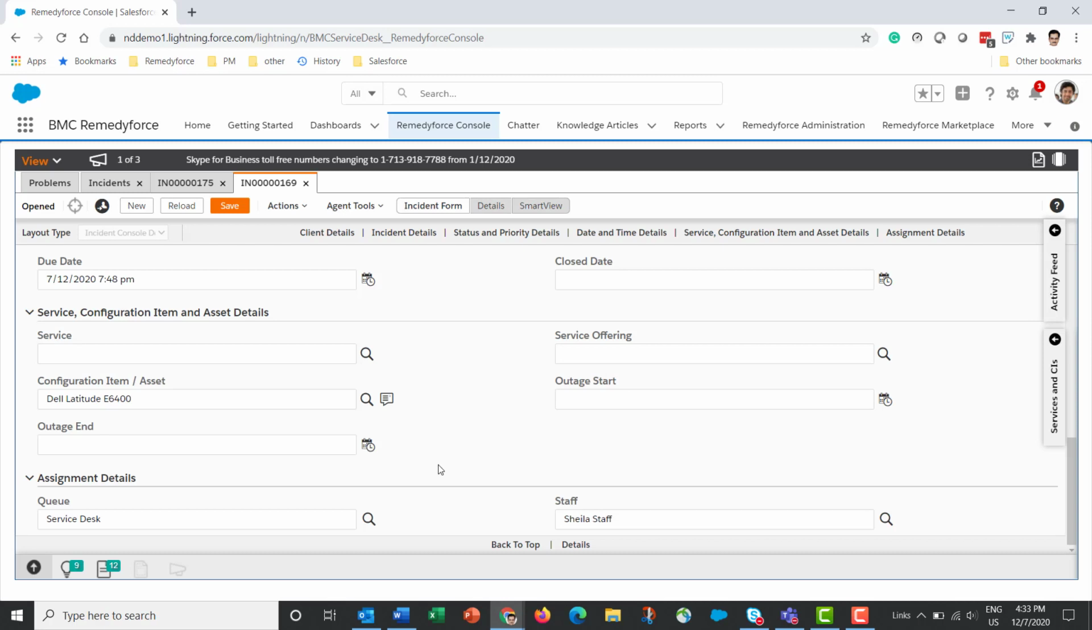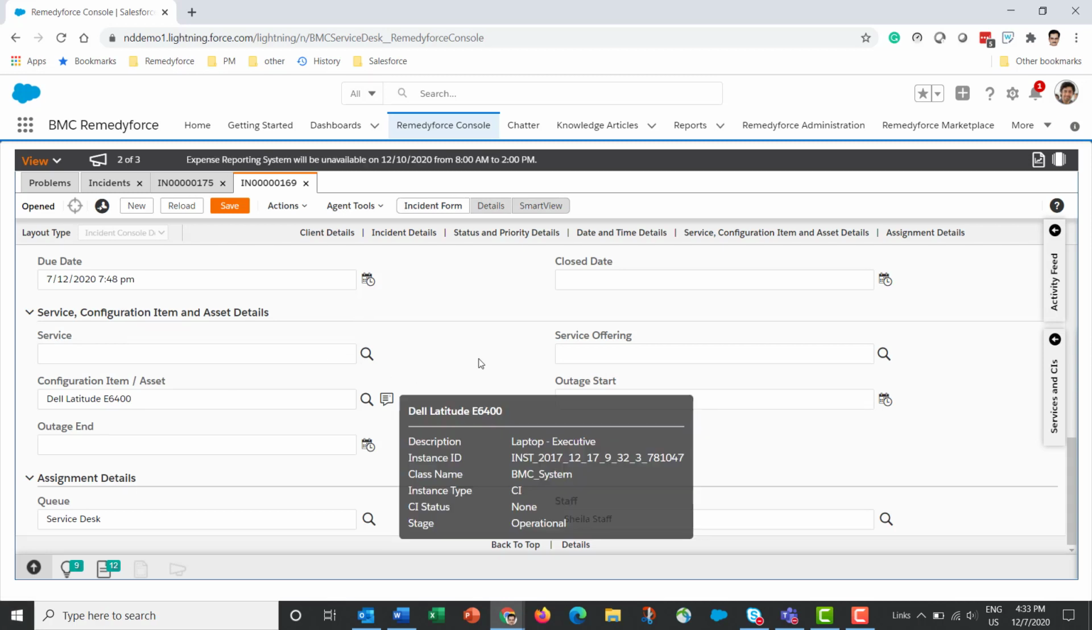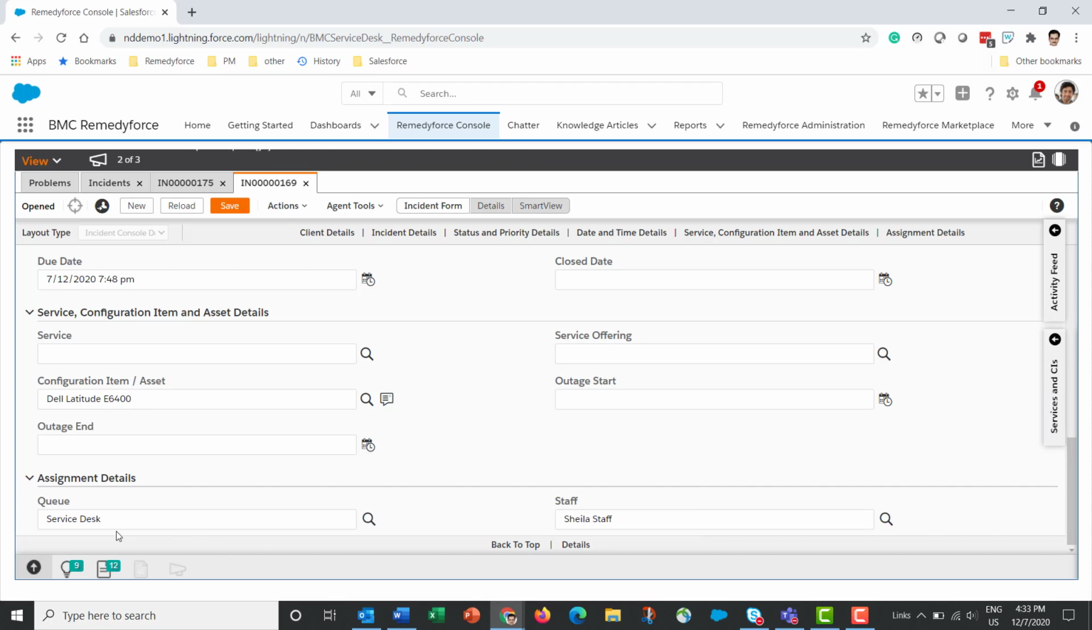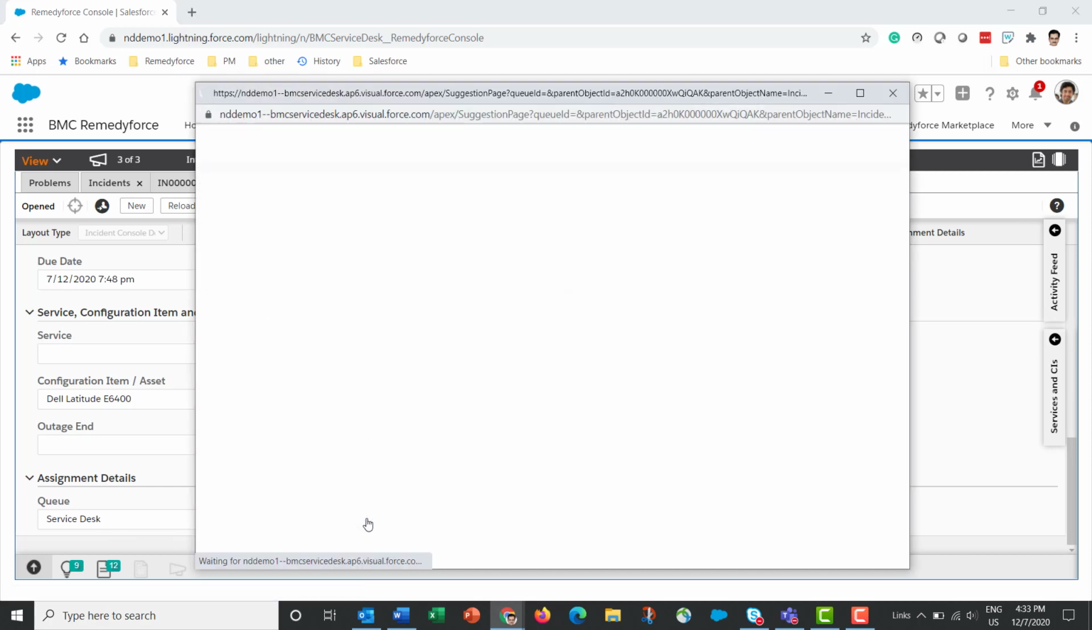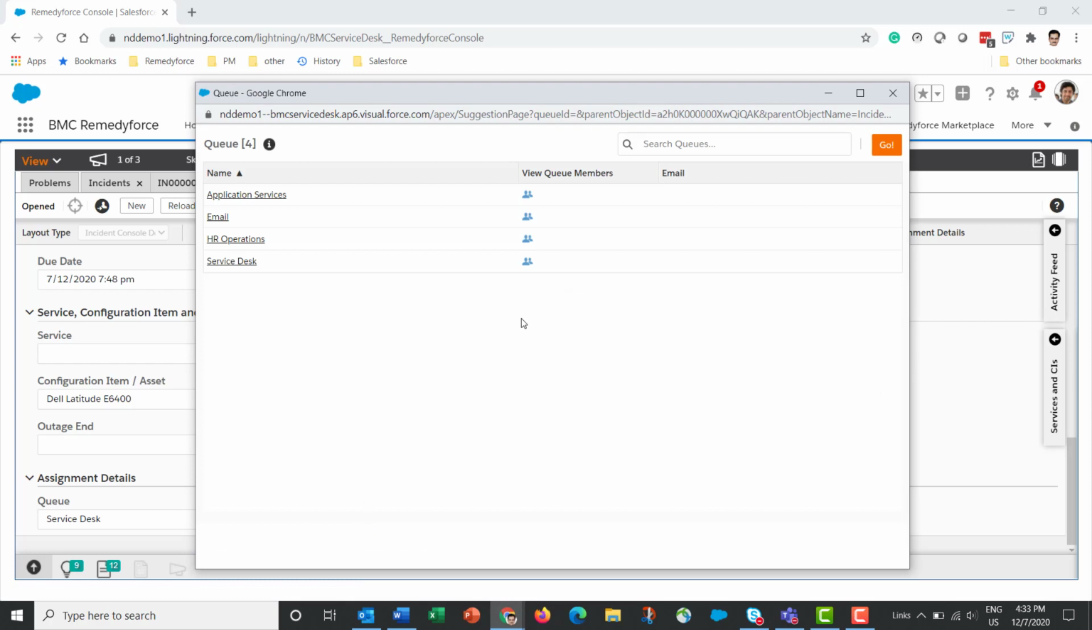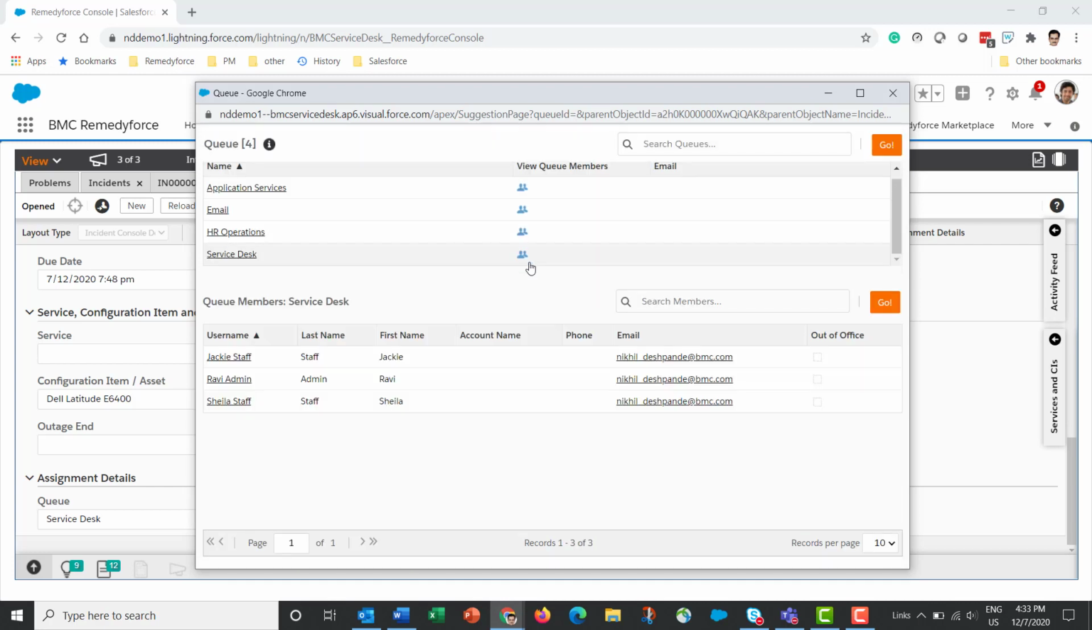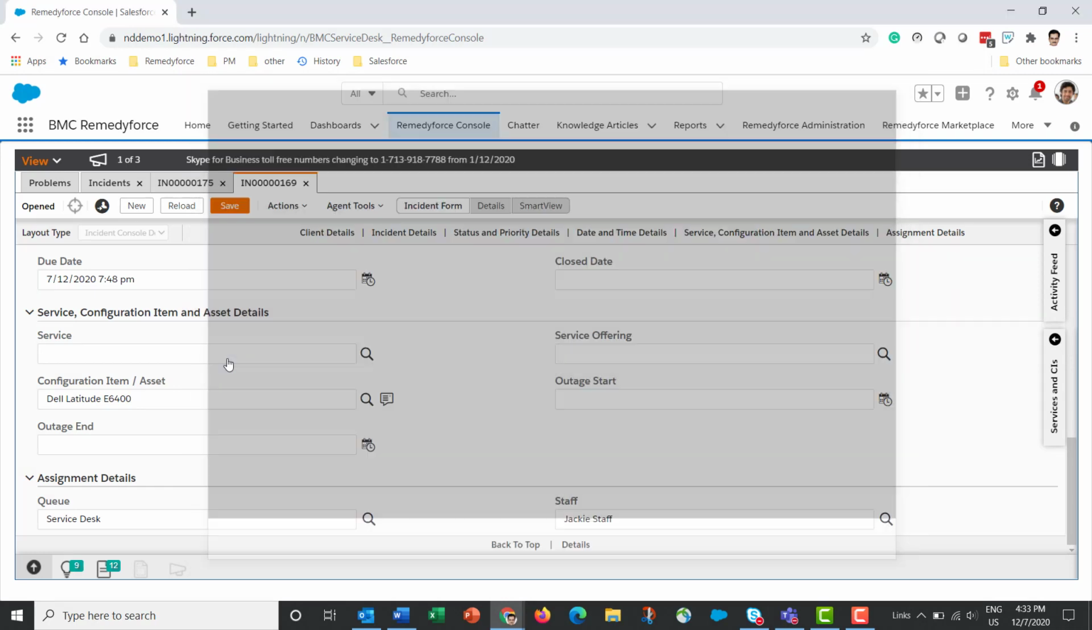Now let's look at queue and staff. Here this record is already assigned to the service desk queue and a staff member, but if I want to reassign them, I can reassign, and from this view I can either select a queue, or if I want to do queue and staff assignment together, I can click on this icon and it shows me the members of that queue. So from here I can directly assign the queue and the staff.